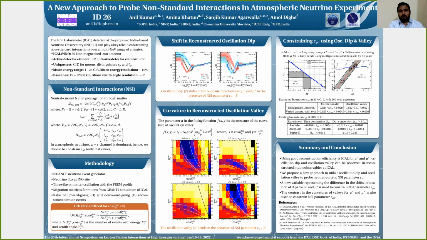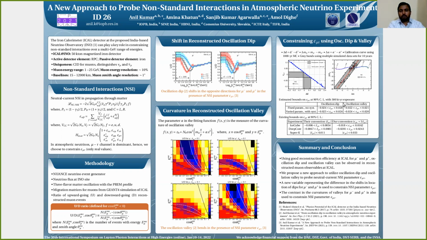In the right plot, we show results as a function of delta m_alpha and delta alpha, where delta m_alpha is the difference of m_alpha for mu minus and mu plus, and delta alpha is the difference of alpha for mu minus and mu plus. Here this blue line shows the calibration using 1000-year Monte Carlo for epsilon mu tau, and these black points show the points obtained using 10 years of multiple sets. The gray region shows the region where 90% of the points are present. So 90% of the black points are present inside this gray region. The overlap between this blue line and this gray region gives us the 90% bounds on epsilon mu tau.